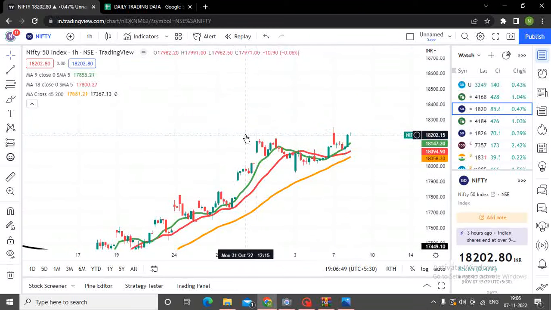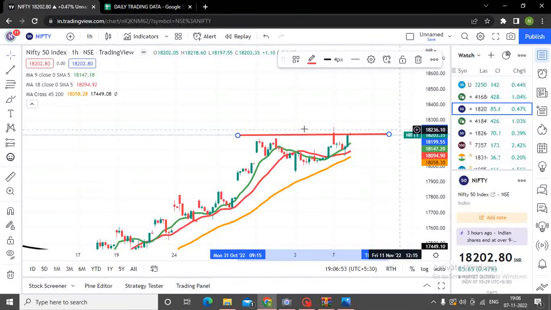Now if you see here, there's an important thing which needs to be noticed. This chart pattern is called double top. If you see, Nifty's already made this 1, 2, 3 and 4. This is the fourth attempt Nifty is making to break over 18,200.